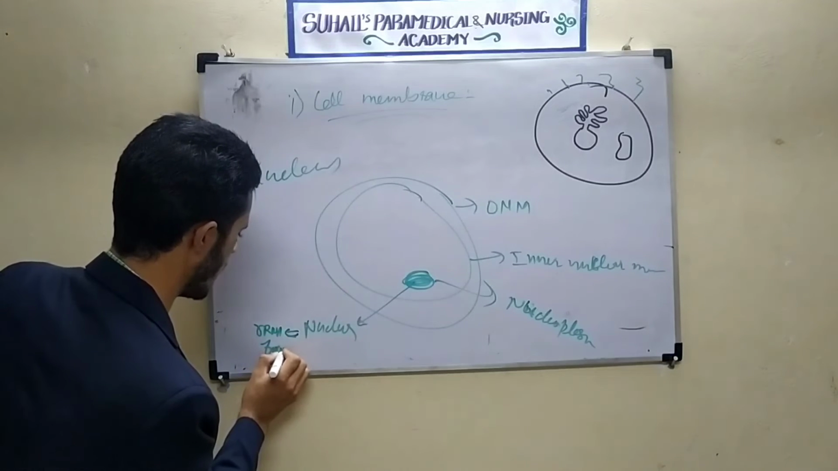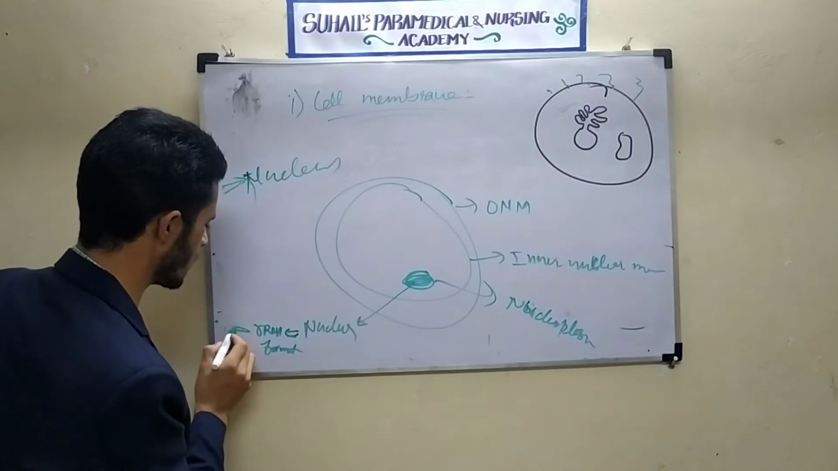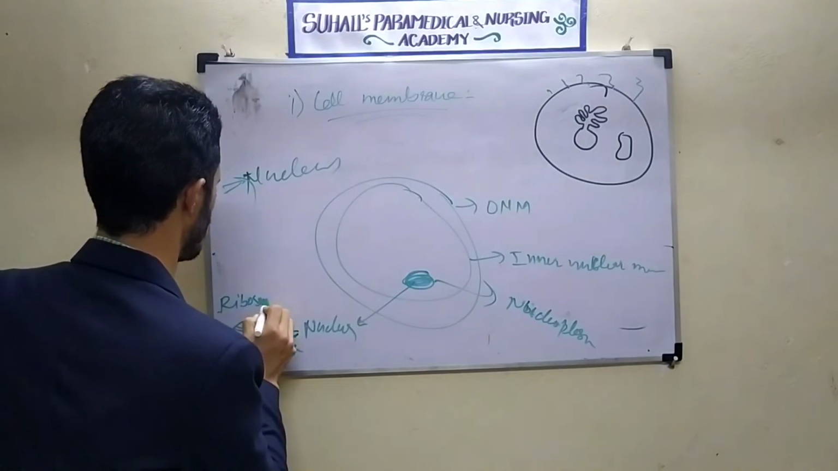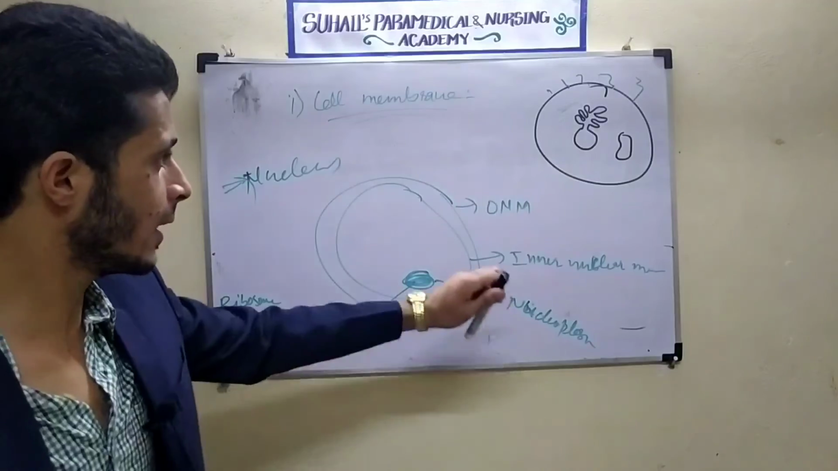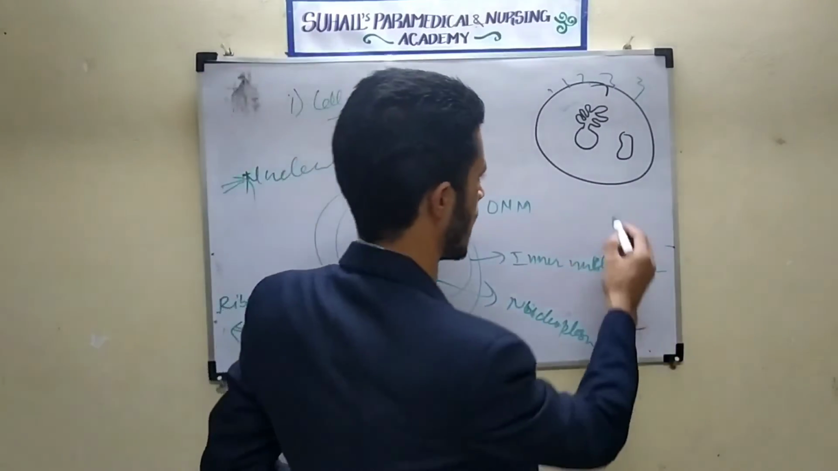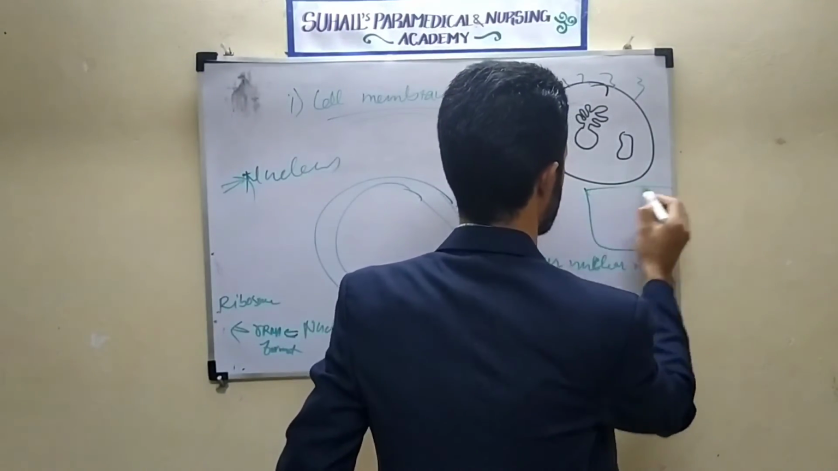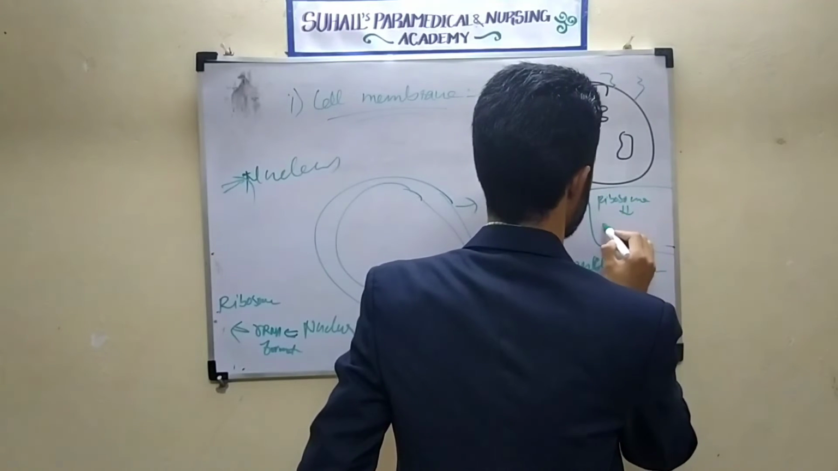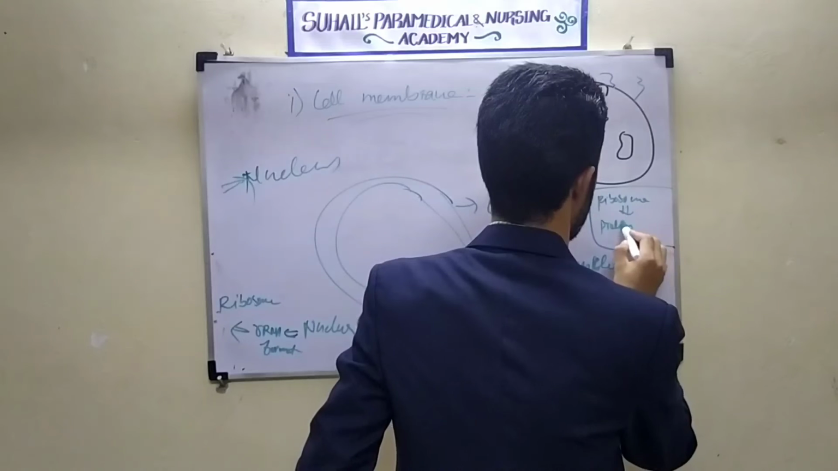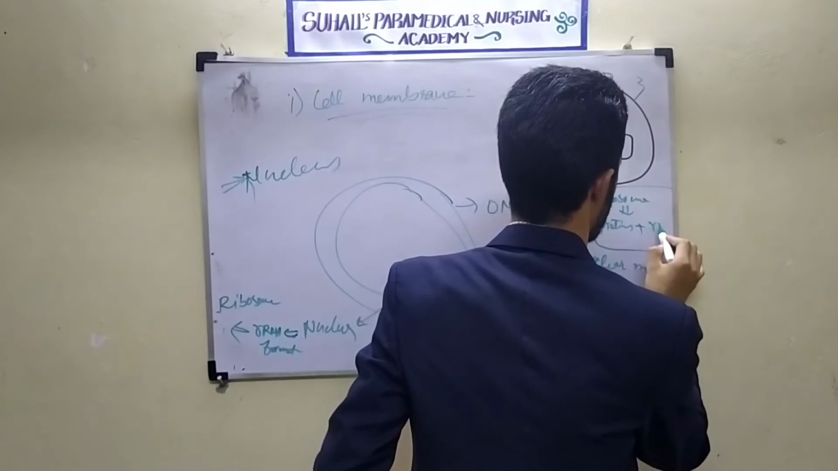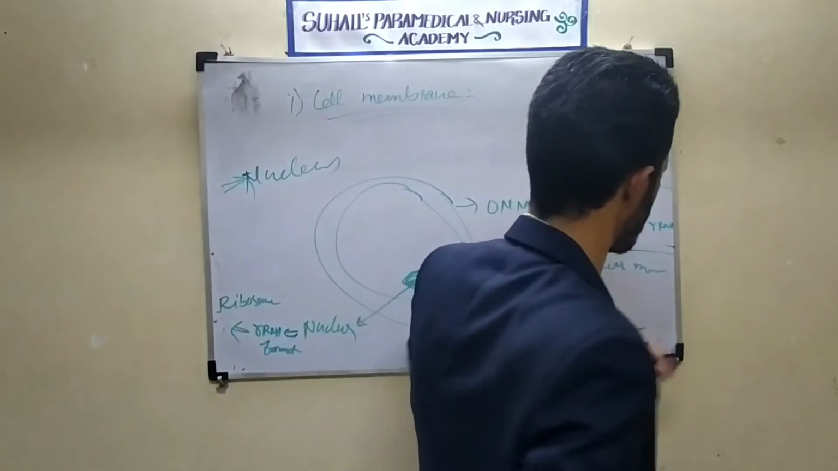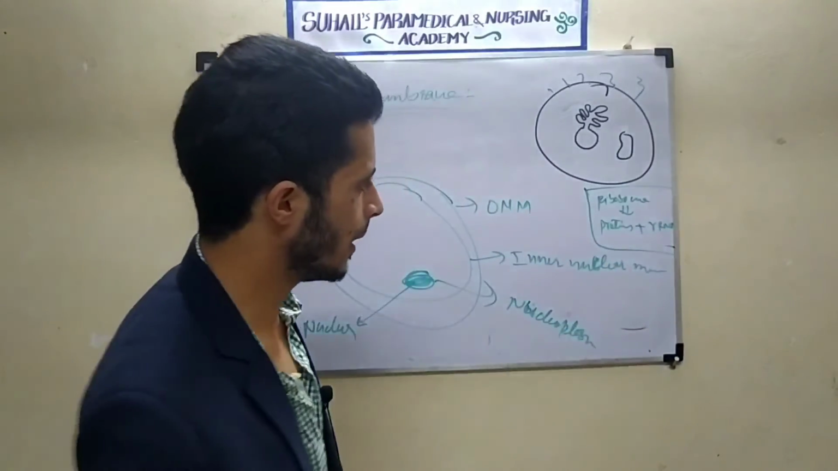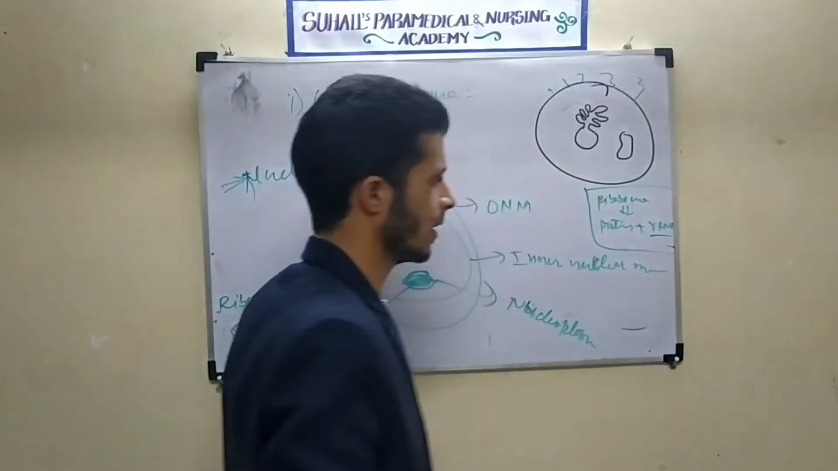rRNA formation. What is the requirement of rRNA? Ribosome is made up of rRNA. Ribosome will be formed, and I will tell this also. Ribosome is one more structure. What is a ribosome? It is having protein, and it is also having rRNA. rRNA is a nucleic acid, a ribonucleic acid.